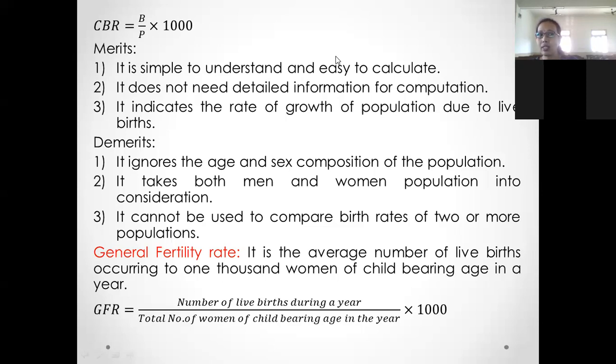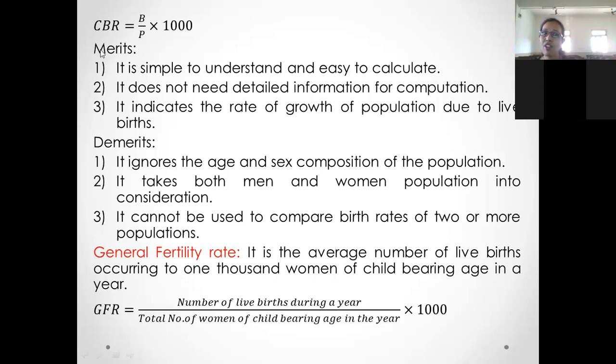I will tell you why. So in case of CBR, CBR is the ratio of number of births to the average population, that is multiplied by 1000. Here this average population includes both men as well as women population. So in case of CBR, we are going to take both male as well as female population.